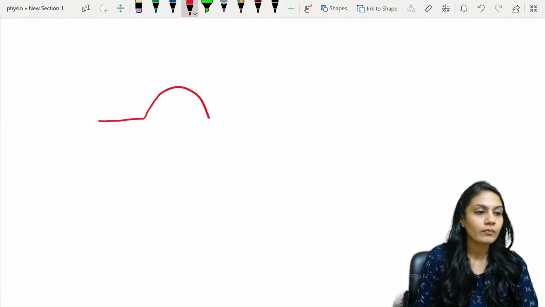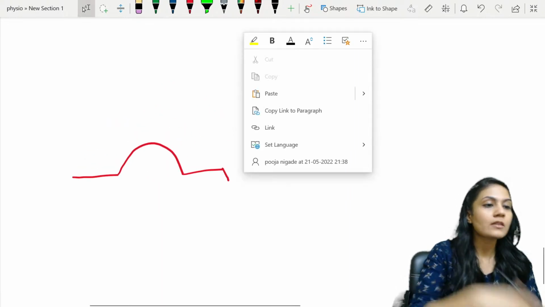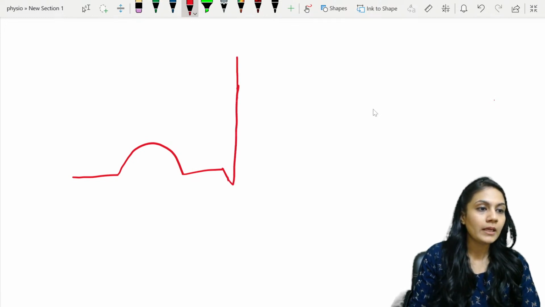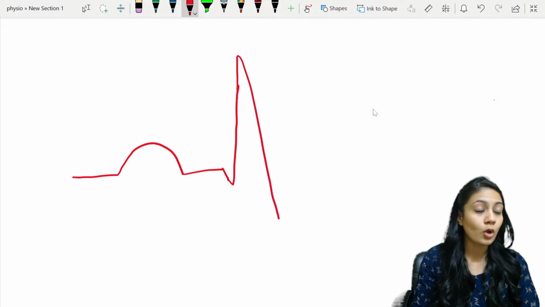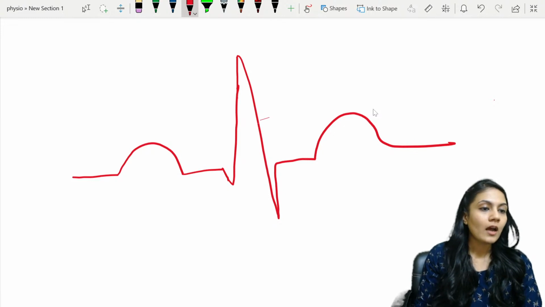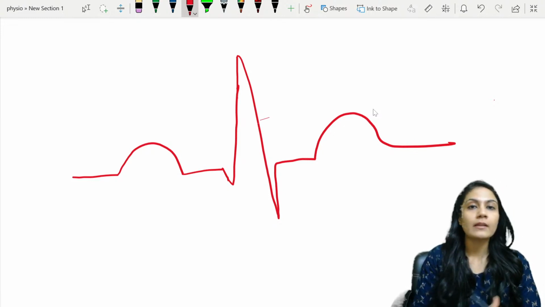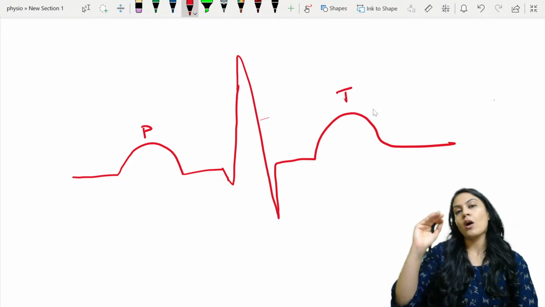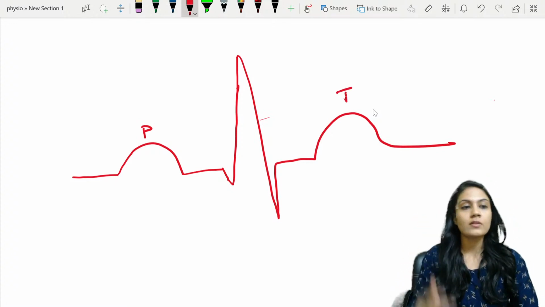P wave, then a slight Q. It may be present, may not be present in the ECG. Then tall R, and then T. Now understand, the T should always be bigger than the P. Whenever you are drawing the P and T, always draw a bigger height for the T wave.